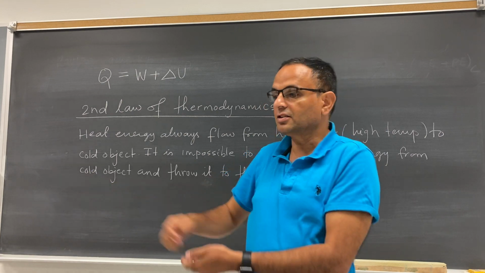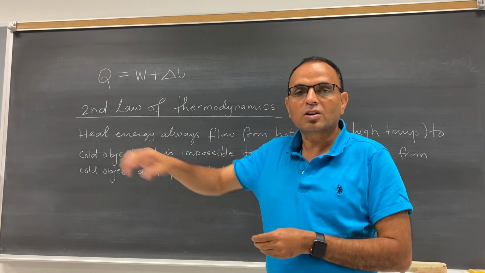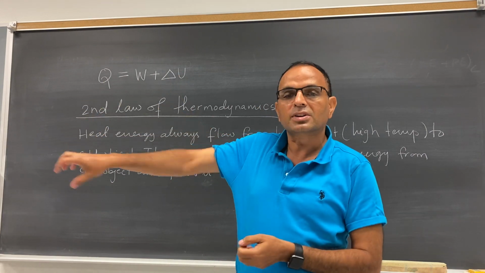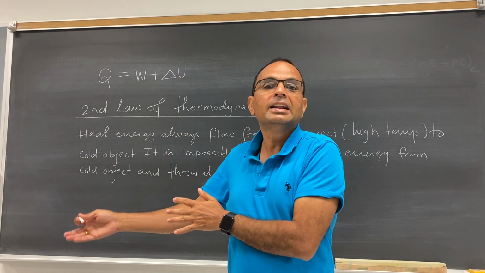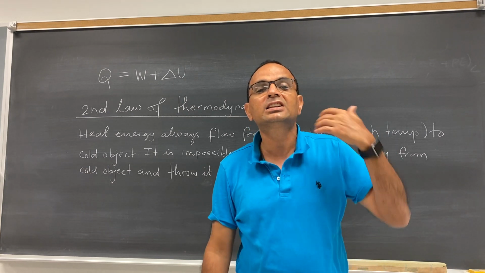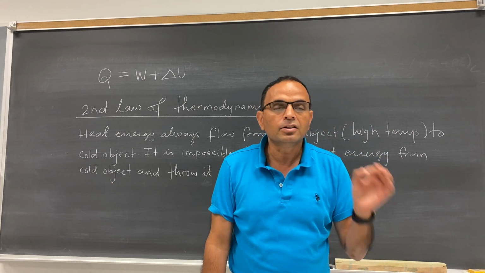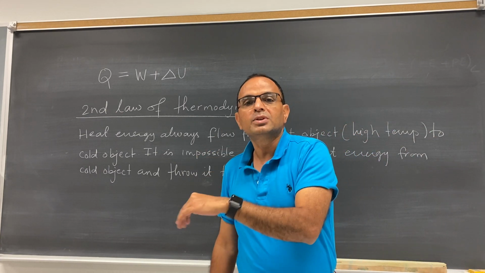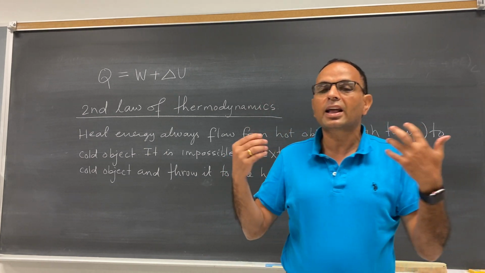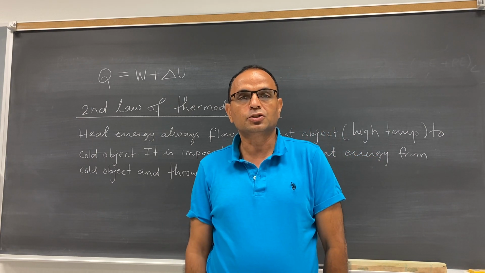Let us suppose here I have a cold object and I have a hot object here. Heat energy flows from hot object to cold object. Naturally, heat energy cannot flow from cold object to hot object spontaneously. That is the second law of thermodynamics. Or simply you can say that heat energy cannot flow from low temperature to high temperature naturally, spontaneously. You can think about your refrigerator, your air conditioning, that is not a natural process. You use some power there, that is a totally different story.